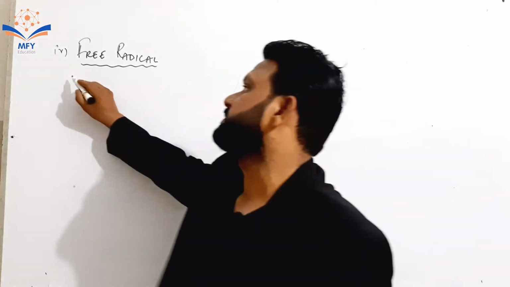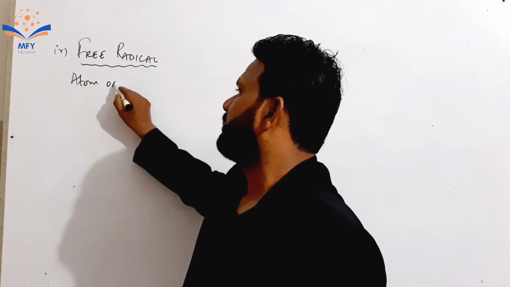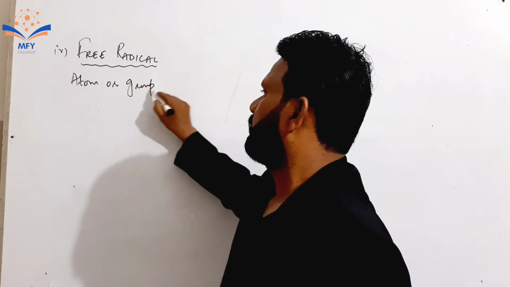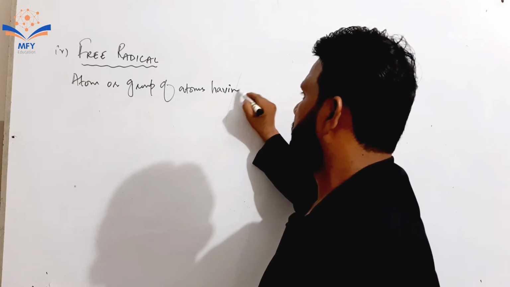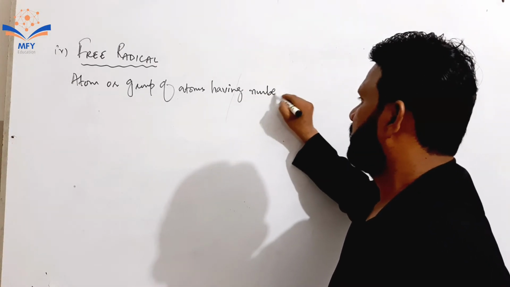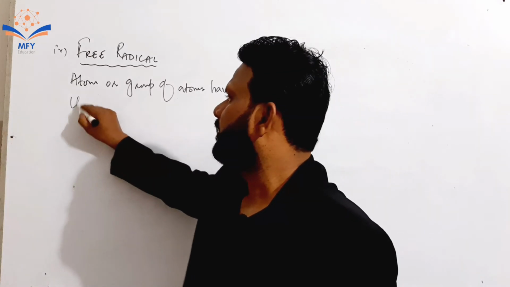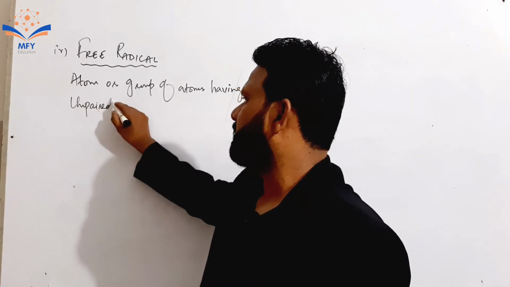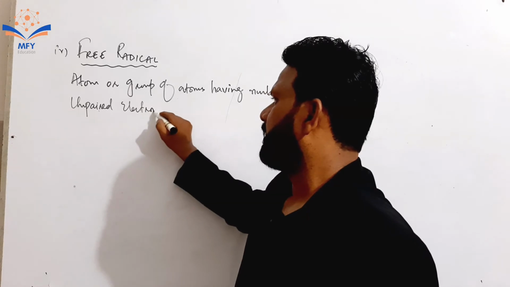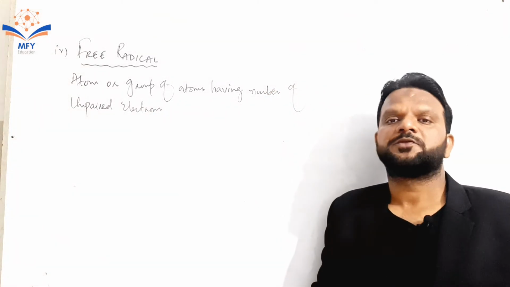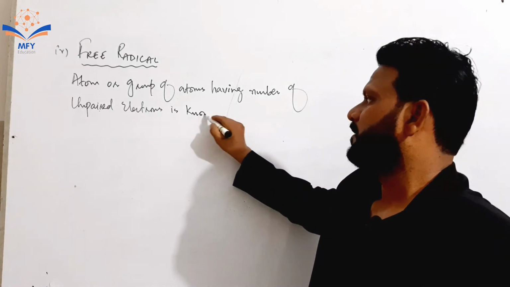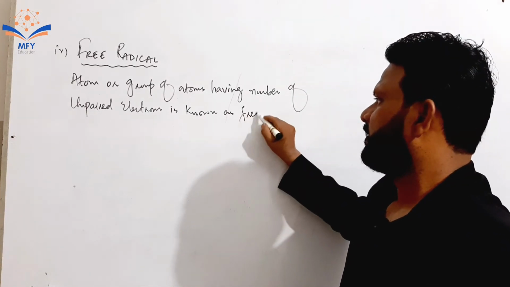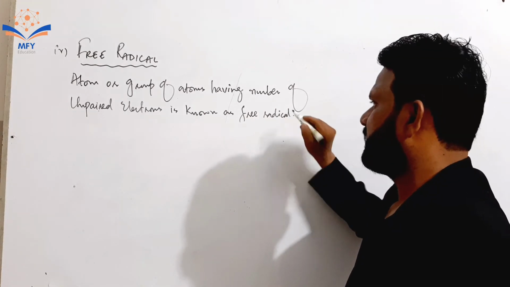An atom or group of atoms having a number of unpaired electrons is known as free radical.